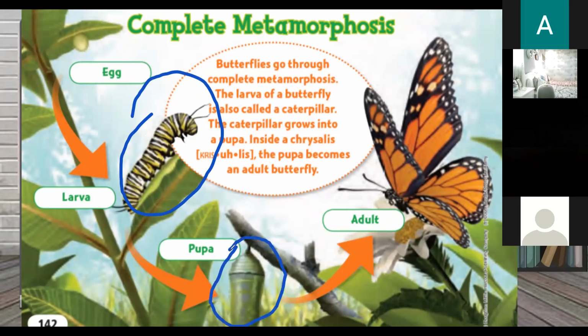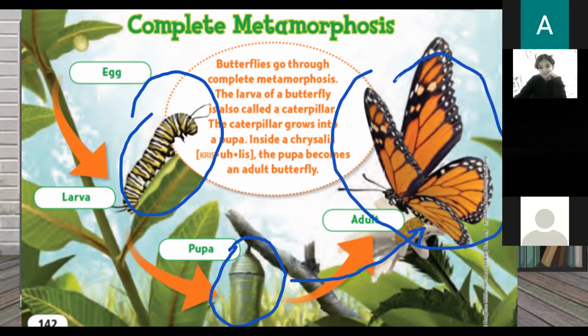A pupa. Look at the pupa. This larva goes to a stick and covers itself with something and becomes a pupa. After a while, it hatches from this pupa and becomes an adult. Now take a look at the adult and the larva. Are they the same or completely different? The larva and pupa, what do you think? Are they the same or very different?